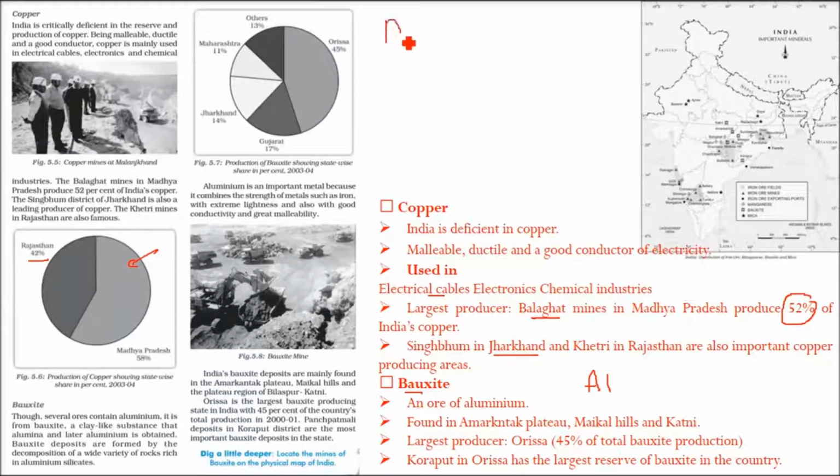Now this aluminium has a very important property. It is an important metal, Al. Why? Because it has the strength of iron, Fe, but it is quite light. It is extremely light and has very good conductivity. It is a good conductor and malleable also, as I just said. It shows very good properties, so it's a good substitute for iron, you can say.